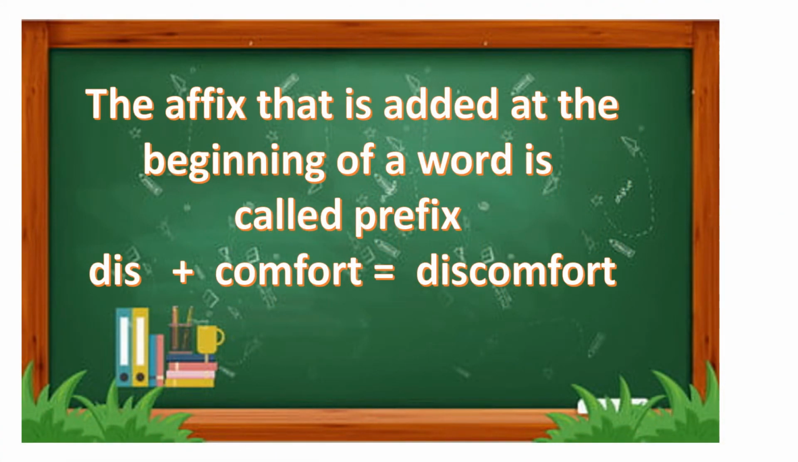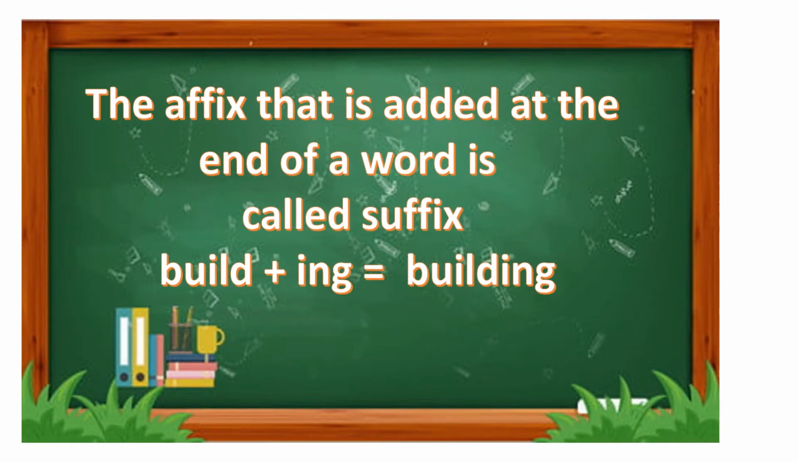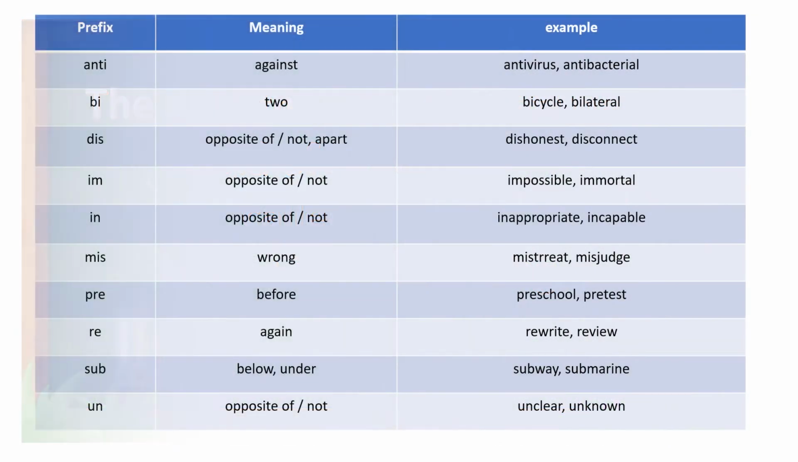The affix that is added at the beginning of a word is called a prefix. Example, dis plus comfort equals discomfort. While the affix that is added at the end of a word is called a suffix. Example, build plus ing equals building. These are examples of prefixes, their meanings and examples.